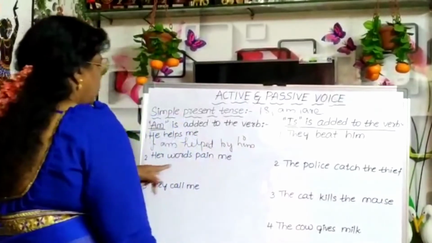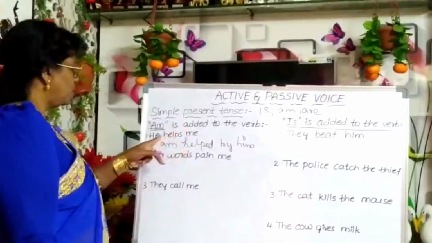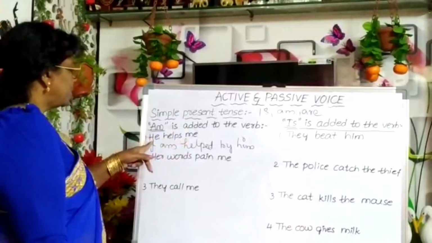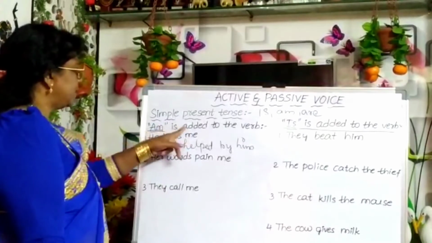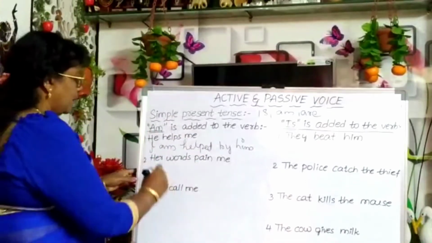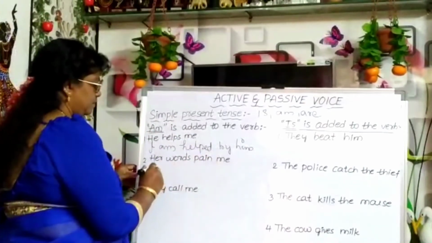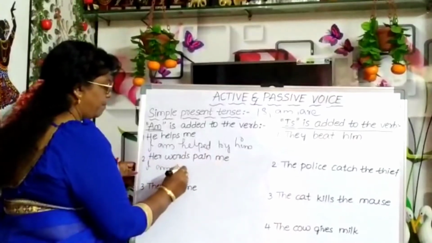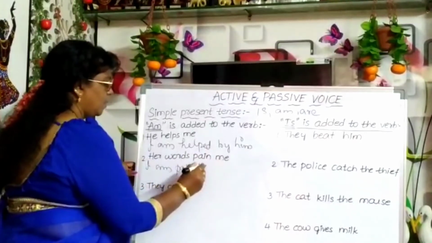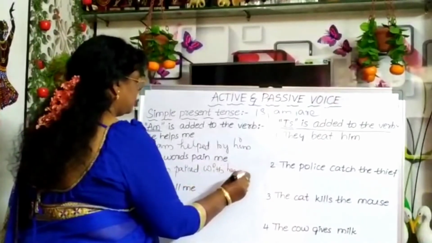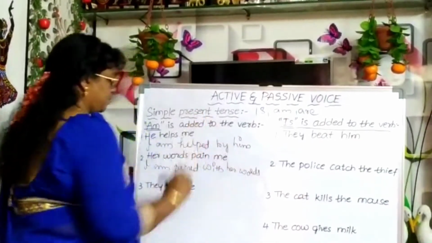Then, her words pain me. Here the object came to the subject place and the subject goes to the object place. Her words pain me. I am pained with her words.